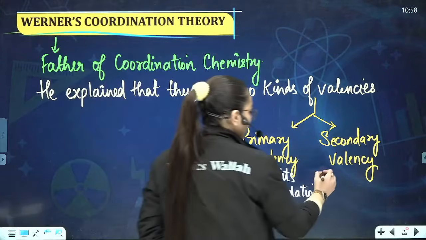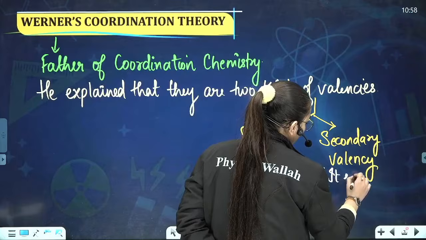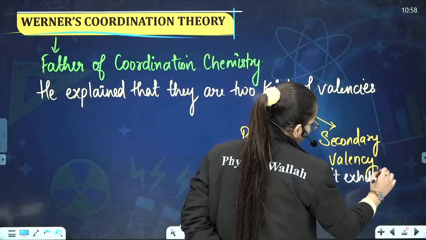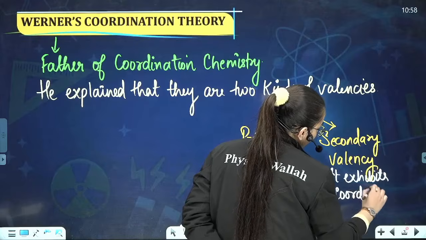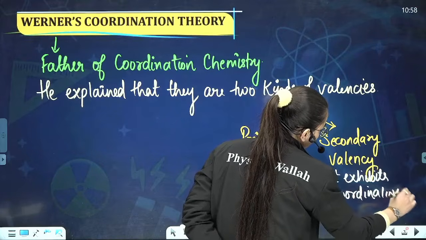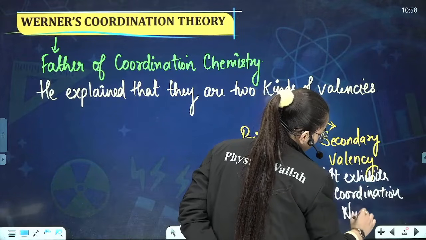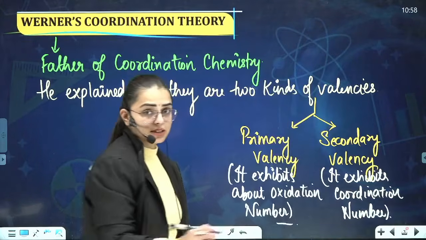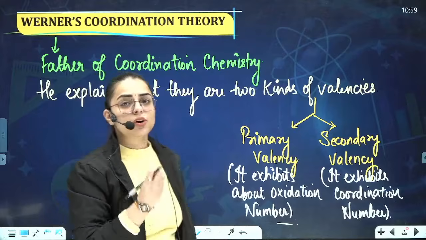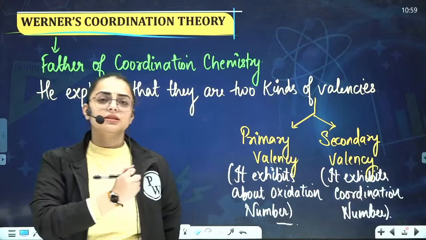Coordination number. It exhibits coordination number.